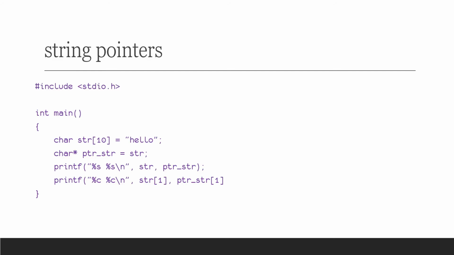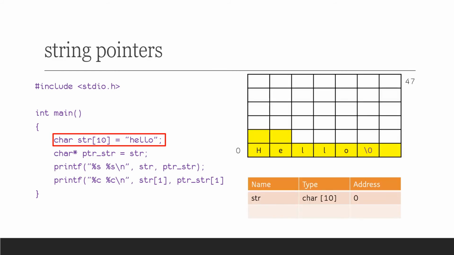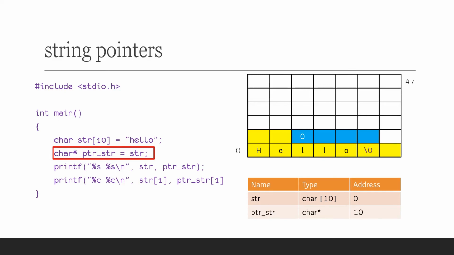As we already know, for the first statement, 10 bytes of memory will be allocated, a symbol table entry will be created, and the string hello will be stored in it. The second statement creates a character pointer. As any pointer in C requires 4 bytes of memory, 4 bytes of memory is allocated, and a symbol table entry is created. In that location, the address of the variable str is stored. Here you should remember, an array's variable name always represents its address. We will see that concept in detail in another video.